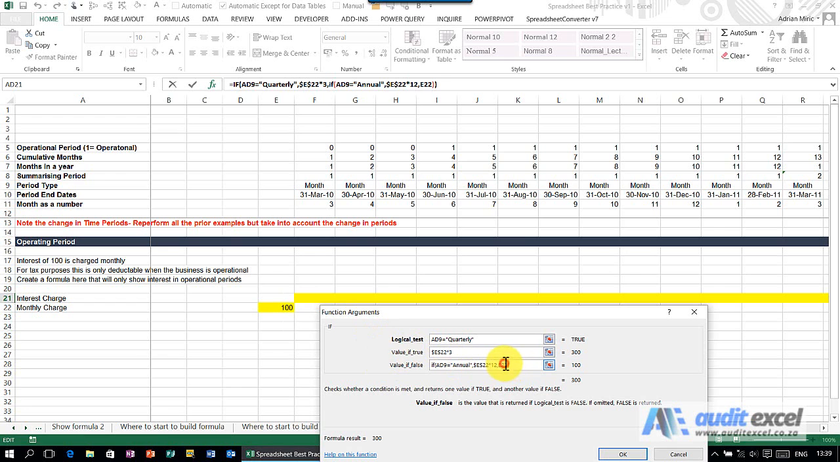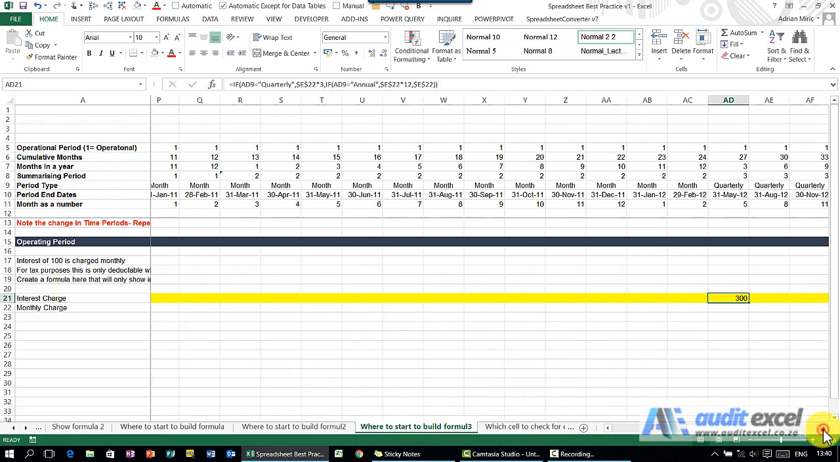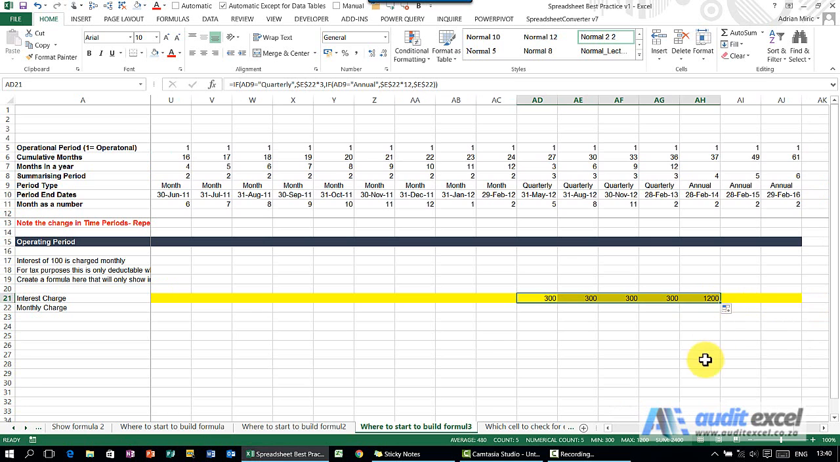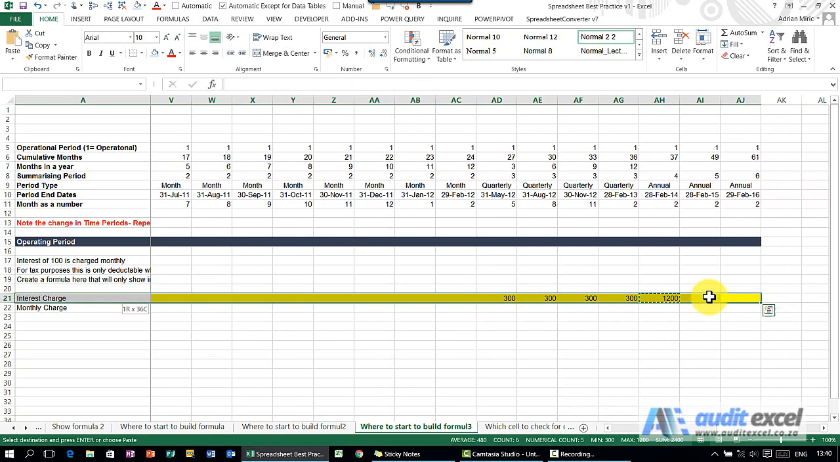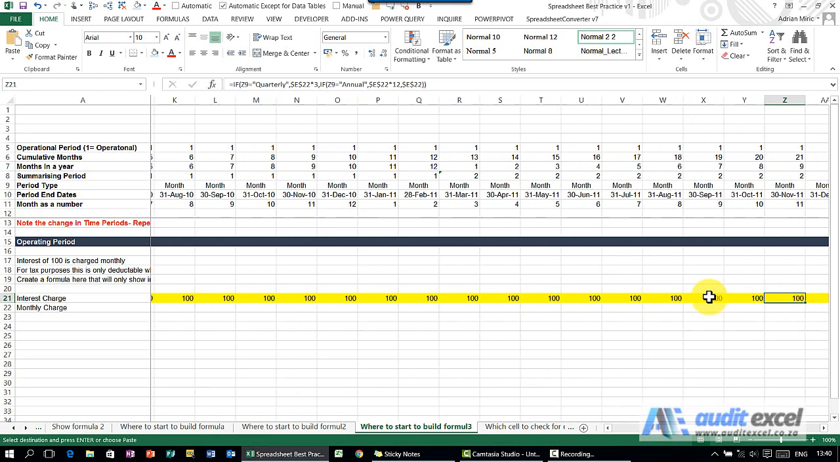Just make sure I've got all my dollar signs correct. When I say OK, you'll see that looks right. I can copy it across. Let's see what it looks like when we get to annual. Okay, so that looks good. And now maybe I'm confident enough to copy it all the way across. And now you can see that the formula works.